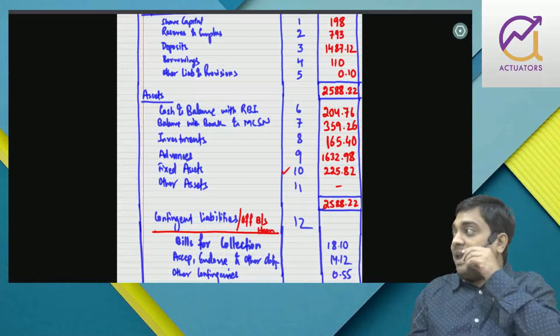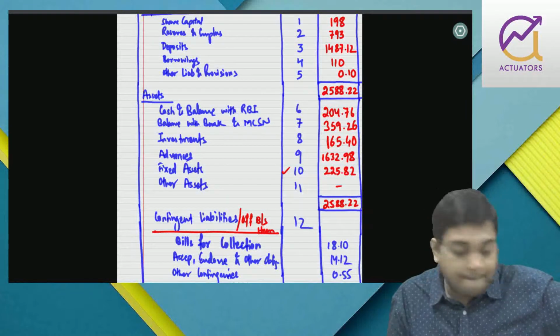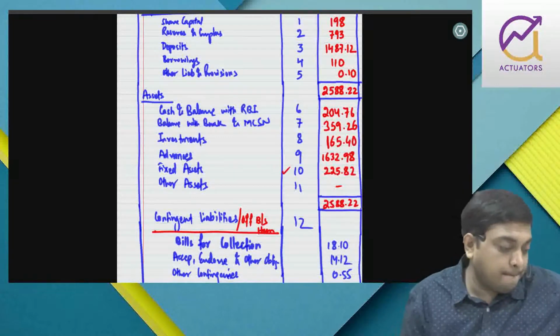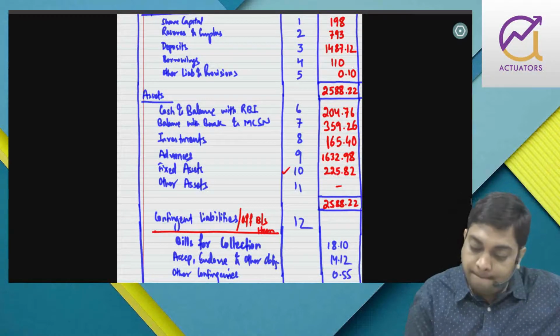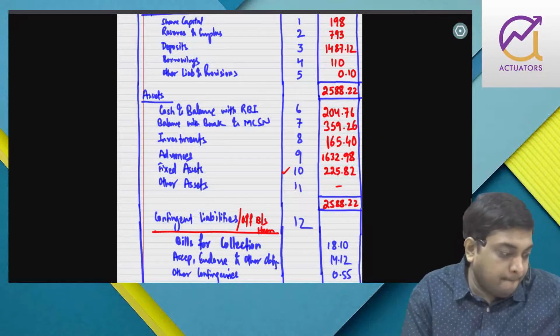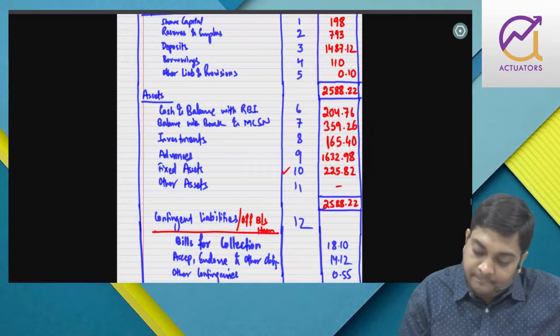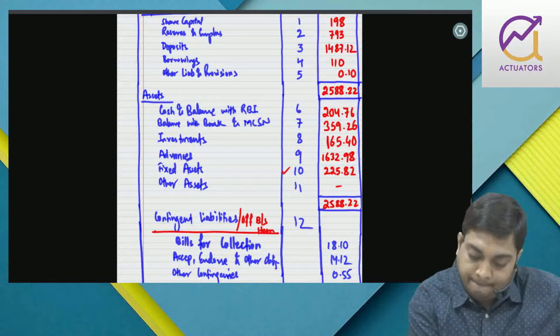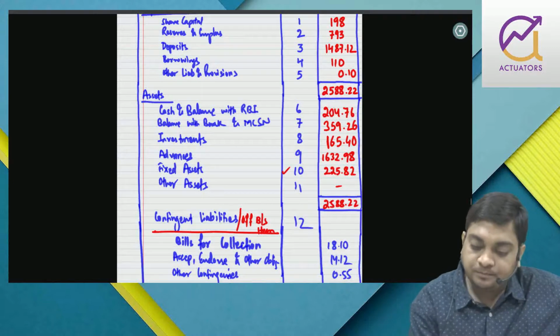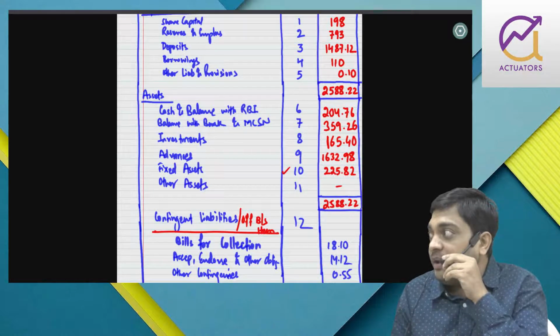So this is the full balance sheet you can see, right? I guess this is absolutely fine with all of you. There should not be any problem, right?